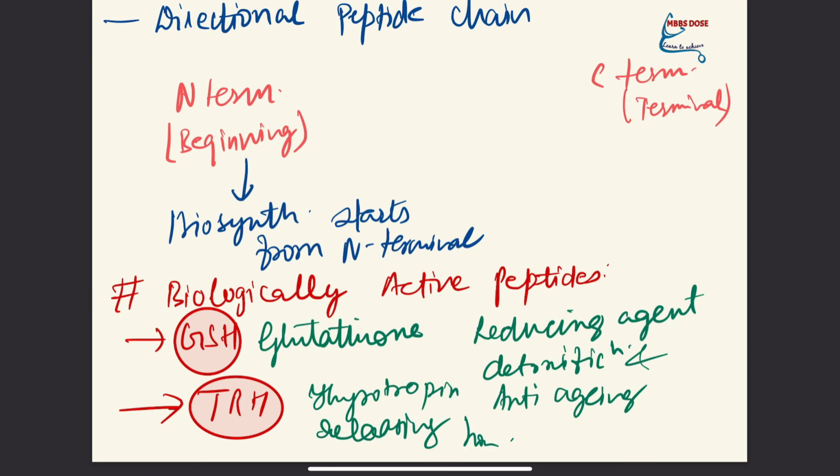Now we will talk about the biologically active peptides. These are glutathione and thyrotropin-releasing hormone. Glutathione acts as a reducing agent, detoxifier and anti-aging agent. We have heard the names of a lot of creams which contain glutathione because it is an anti-aging peptide. It also acts as a detoxifier, and it is a reducing agent, so it makes your skin really healthy and shiny. Now we have thyrotropin, which is a releasing hormone.